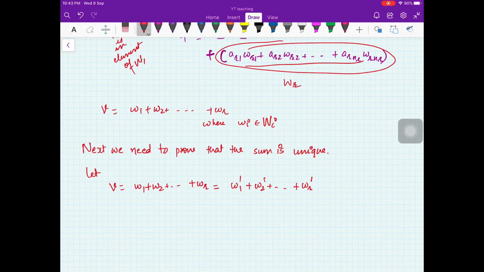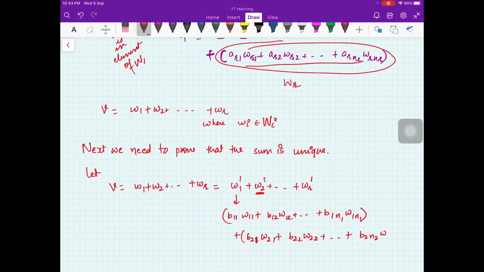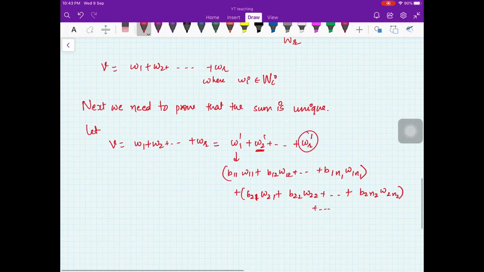Okay, then what will happen is, here you can assume it as B11 W11 plus B12 W12 plus so on B1N1 W1N1, and then this element you write it as B21 W21 plus B22 W22 plus so on B2N2 W2N2 and so on.